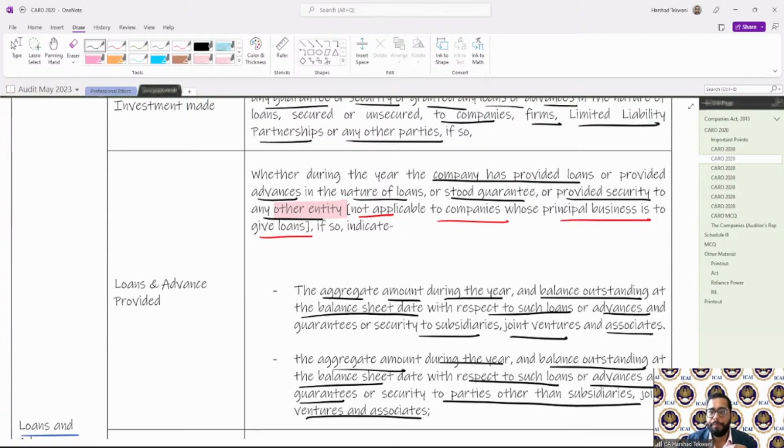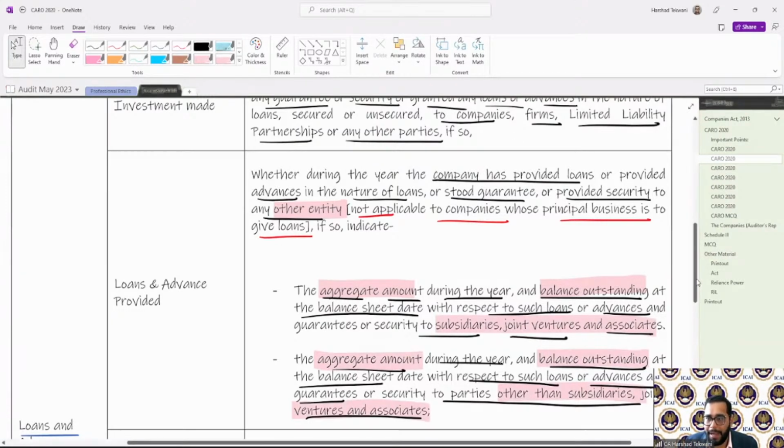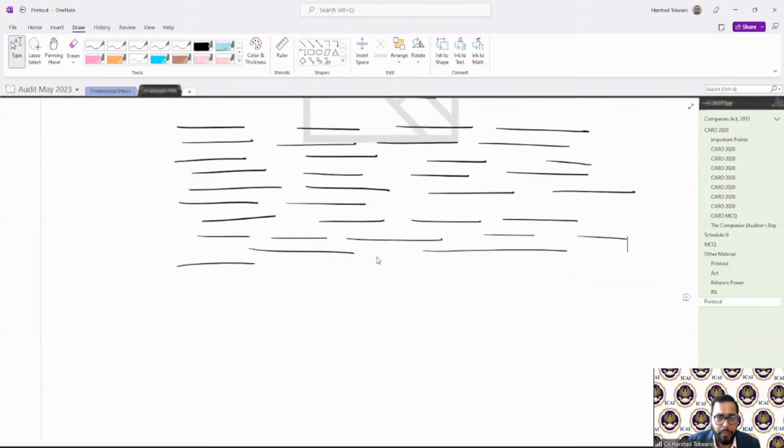So if during the year the company has provided any loan to any other entity, which may be a subsidiary or not, we need to bifurcate what was the loan given and what is the balance outstanding. So two things we need to provide: the aggregate amount given during the year and the balance outstanding at the balance sheet date for subsidiaries, joint ventures and associates. Again, the aggregate amount and balance outstanding for parties other than subsidiaries, joint ventures and associates. Let us see how it is reported.